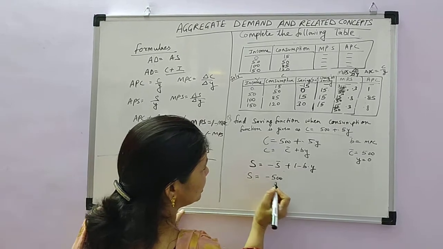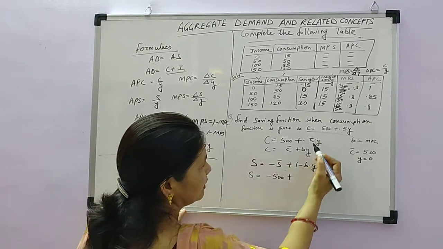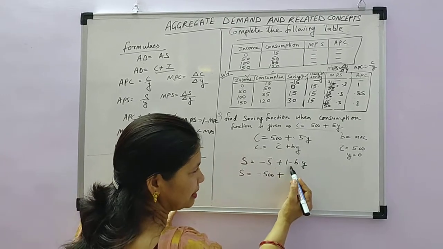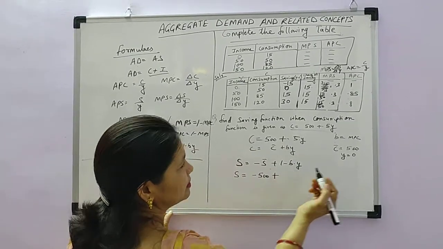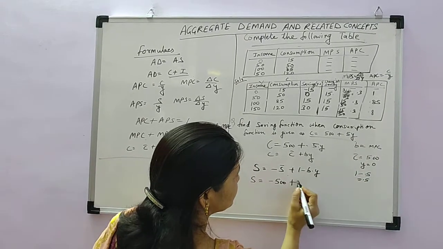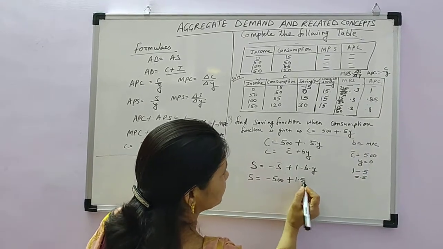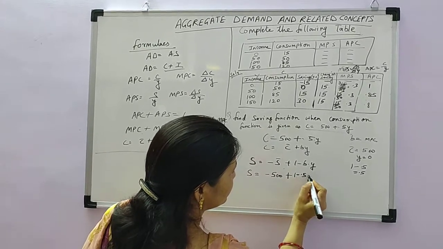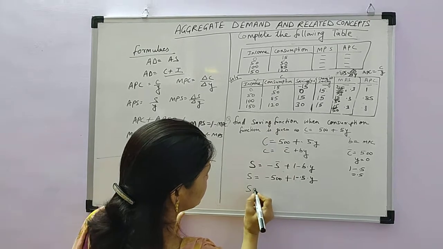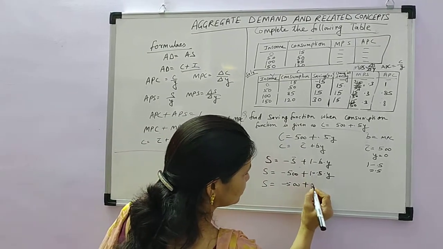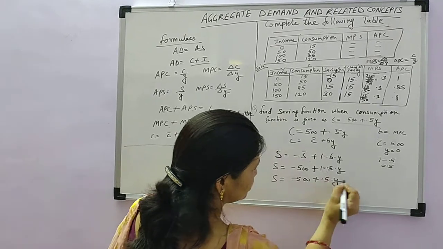S is equal to minus 500 plus MPC is 0.5, that is b, and here we have taken MPS, that is 1 minus b. So 1 minus 0.5 is 0.5, into Y. So S is equal to minus 500 plus 0.5Y. This is your saving function.